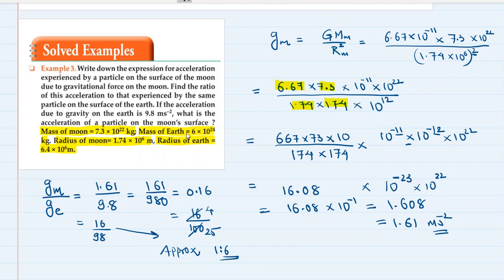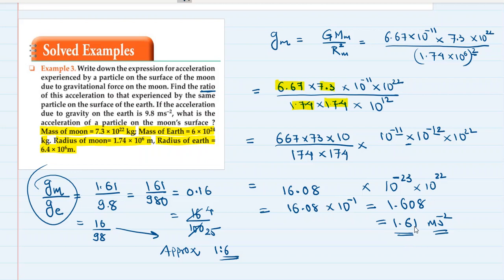So the ratio of the acceleration due to gravity on moon and acceleration due to gravity on earth, I'm using the word gravity over here, but it should not be used, but for your understanding, this ratio is approximately equal to 1 is to 6. And the acceleration of a particle on moon's surface is approximately 1.61 meter per second square. All the answers are here.